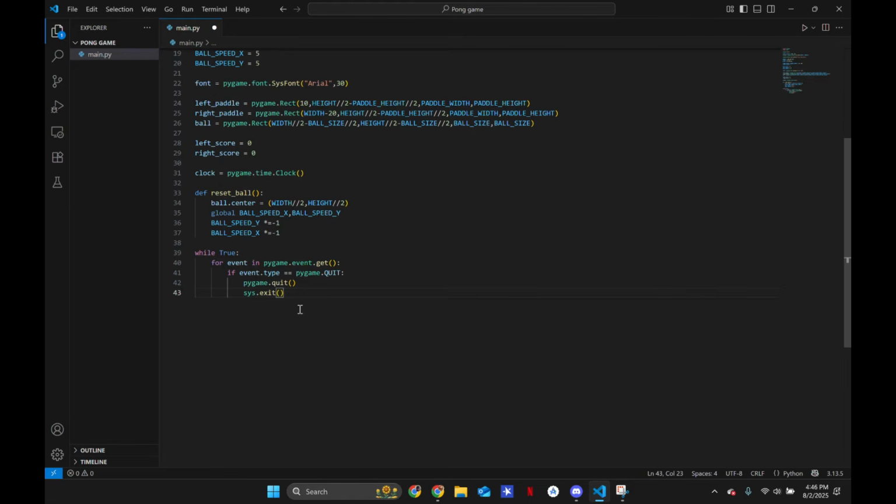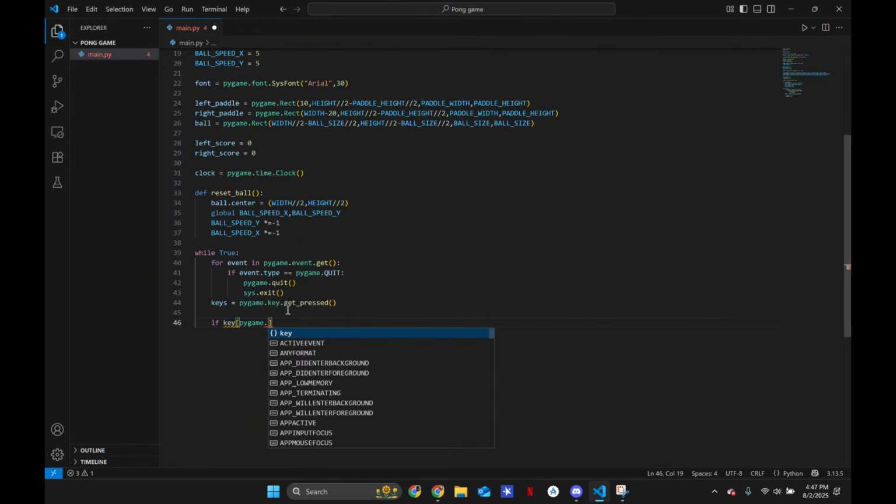Okay, now we can exit this for loop and define our keys. So the keys that we're going to press. So pygame.key.get_pressed. There we go. So our keys is going to be whatever key we're pressing down. So this is going to be for the movement of our paddles. So if keys pygame.K_w, if we press the W key,